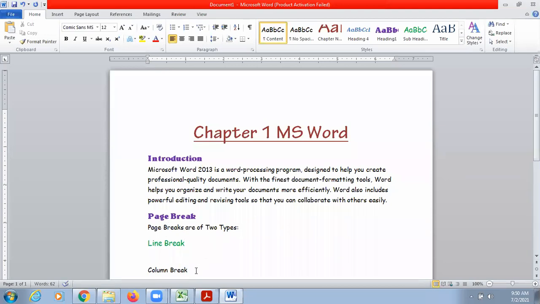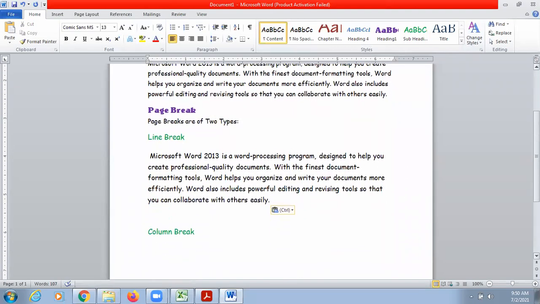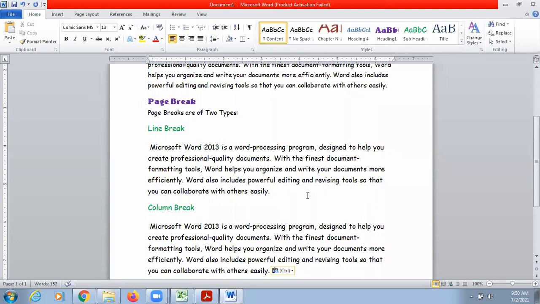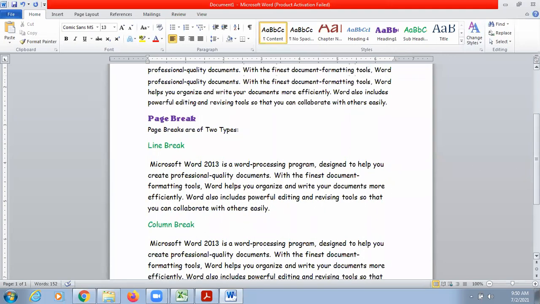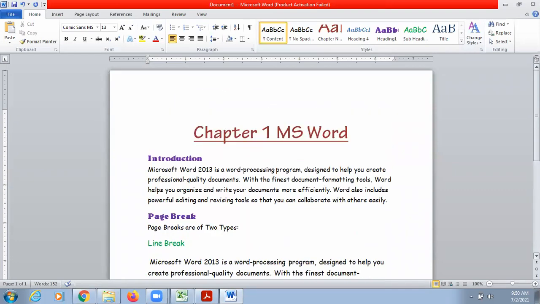First one is line break, and then the next one is column break. So choose subheading and you can just simply paste the content. So I am putting a random content like this only. And let's say add something here also. So like this, it will be easier for you to do everything in your book.